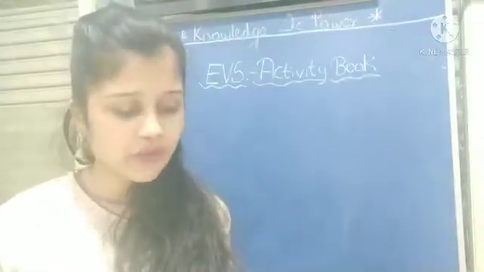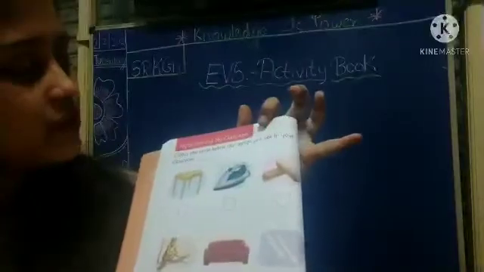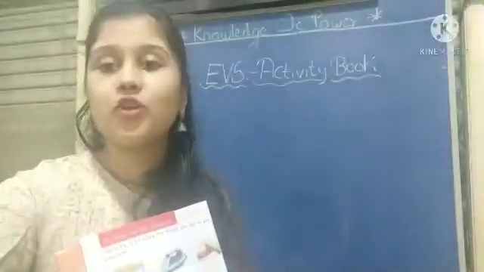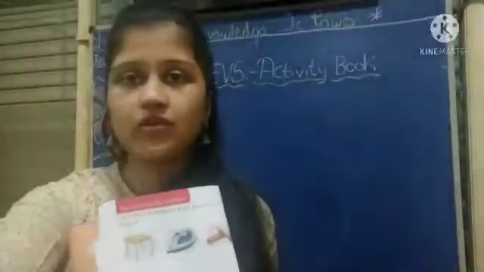Now we will go to page number 20. So what is given over here? Color the circle below the things you see in your classroom. First, that page was what you take to school. Now this page is about which things are kept in your classroom. So you have to color only those things. Okay, you don't have to color other things.